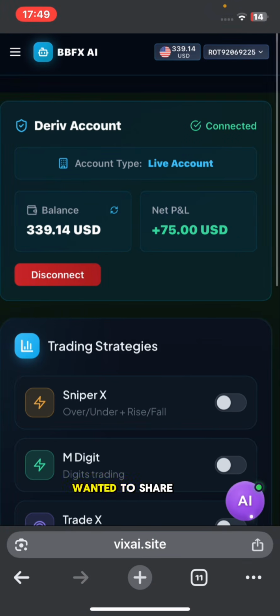So guys, this is what I wanted to share with you all. Make sure you try it on your demo account. If you love it, make sure you deposit at least $50. Then you scale it to $150 today. Make a withdrawal. Make the $100 withdrawal. Then you scale again the $50. You're going to thank me. This thing is working, man.